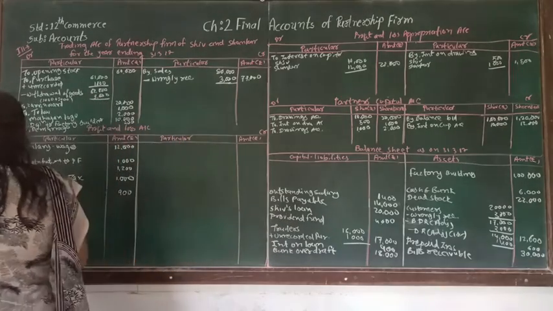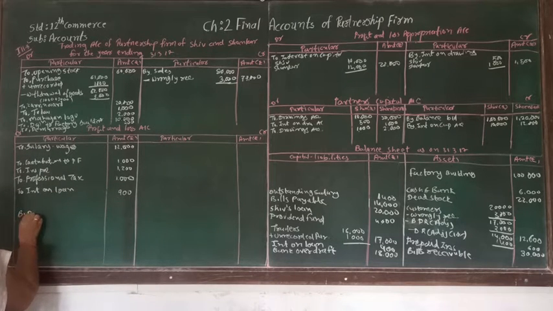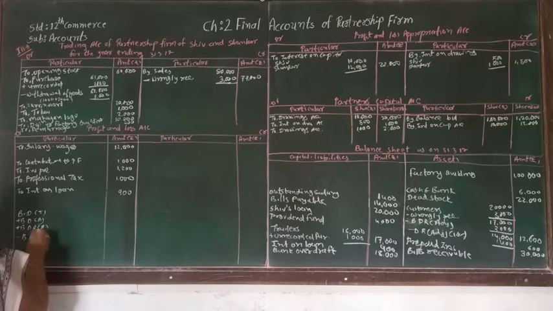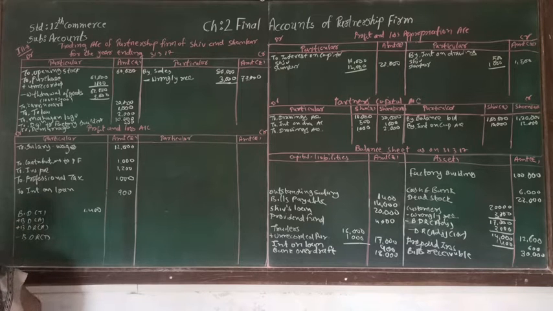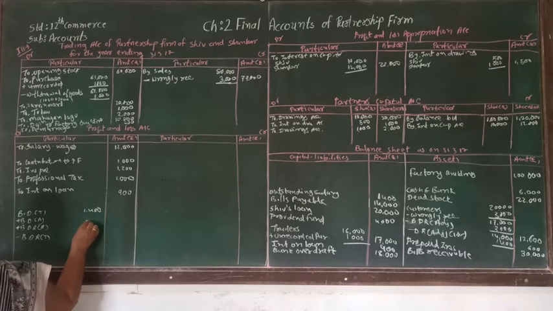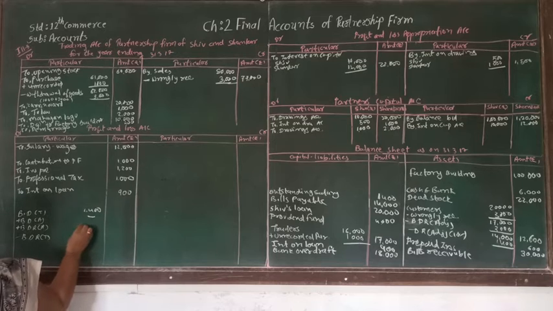So that we are supposed to write over here. Let's write bad debt of trial balance plus bad debt of adjustment plus bad debt reserve of adjustment minus bad debt reserve of trial balance. Here trial balance bad debt is 1,400, and bad debt of adjustment is not there, and bad debt reserve of adjustment is 3,000.